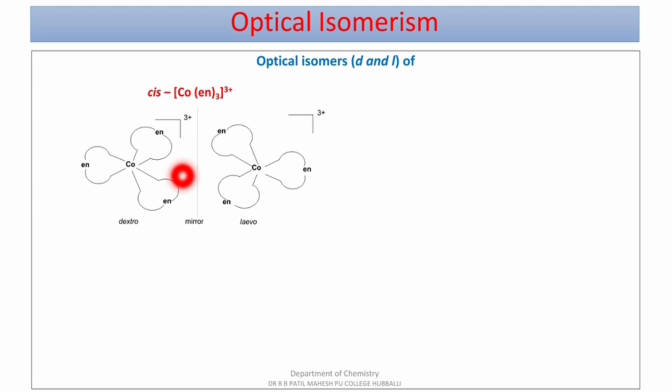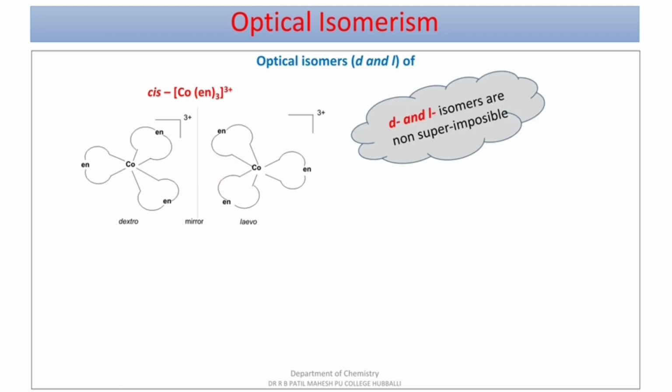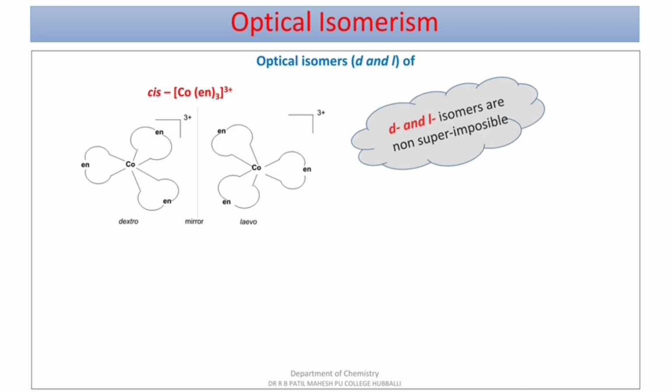dextrorotatory. And if you place the plane of symmetry here in this case, and the light rotates towards the left side, because en is at the left side, it shows levorotatory. So these D and L isomers are non-superimposable mirror images. If you place levo on dextro, you will not get superimposed pictures. Important for 2 marks.